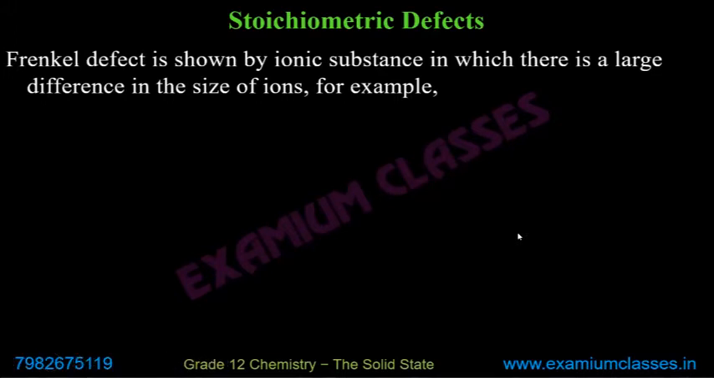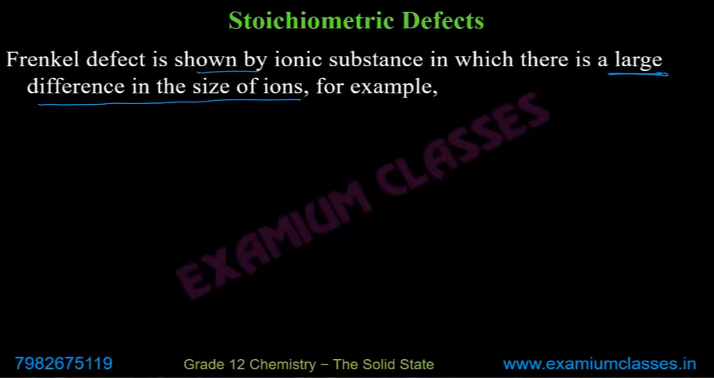Now the condition, and this is normally okay, because there is one ionic compound which shows both Frenkel defect as well as Schottky defect. So it's not a very hard and fast rule, what I'm saying here. Frenkel defect is shown by ionic substances in which there is a large difference in size of ions. These cation and anions have a large difference.